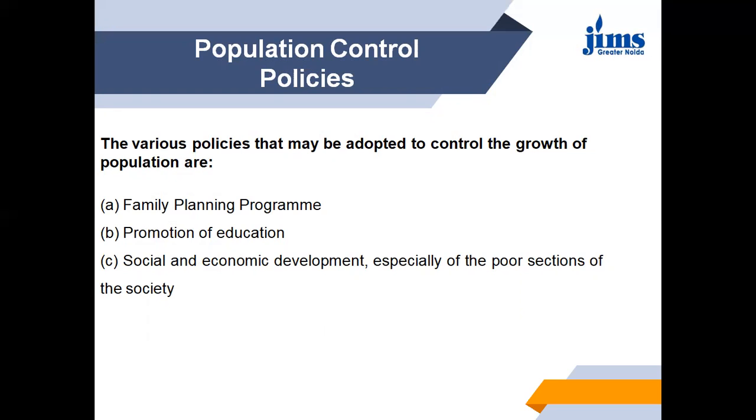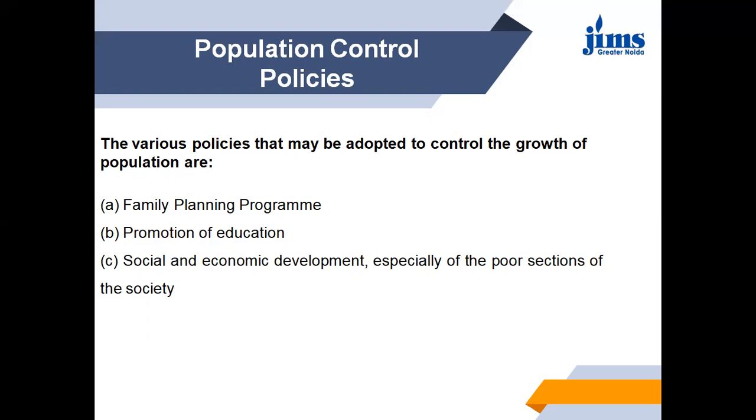Some of these measures are elimination or reduction of maternity leave and benefits beyond a certain number, the establishment of old age social security provisions such as old age pensions, money payments to those who opt for small families and voluntarily go for sterilization operation, and allotment of scarce public houses, plots, flats and so on. So these are some of the incentives that we can provide.